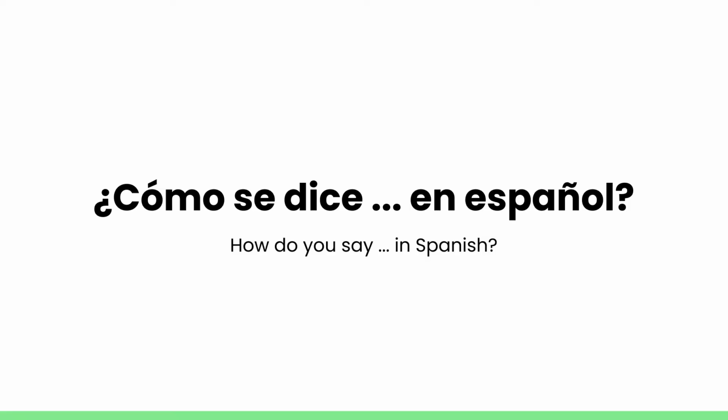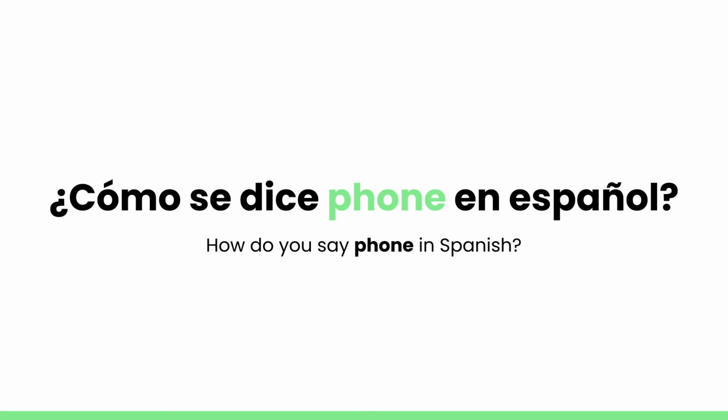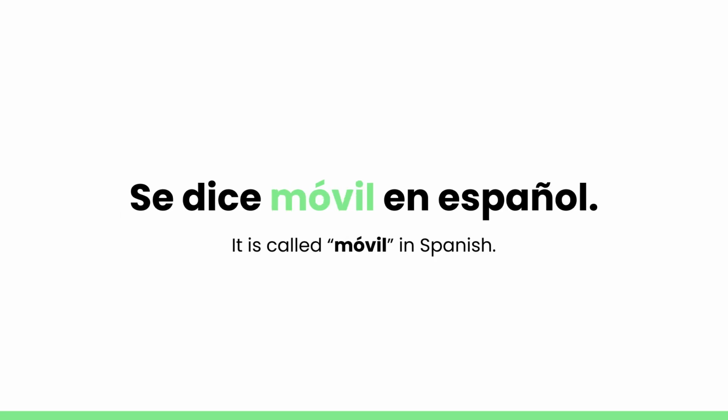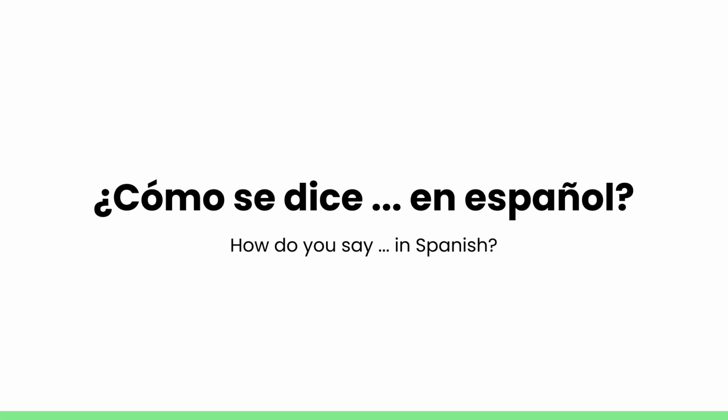Alright, and then the last sentence we will learn is ¿cómo se dice en español? How do you say in Spanish? And this is a very powerful phrase as well that you can use, especially when your vocabulary maybe is not that wide yet. So for example, if you have your phone, you could say, ¿cómo se dice phone en español? And then the other person will likely say, phone se dice teléfono or móvil. And so it's a very powerful phrase that you can use to build upon your vocabulary list.